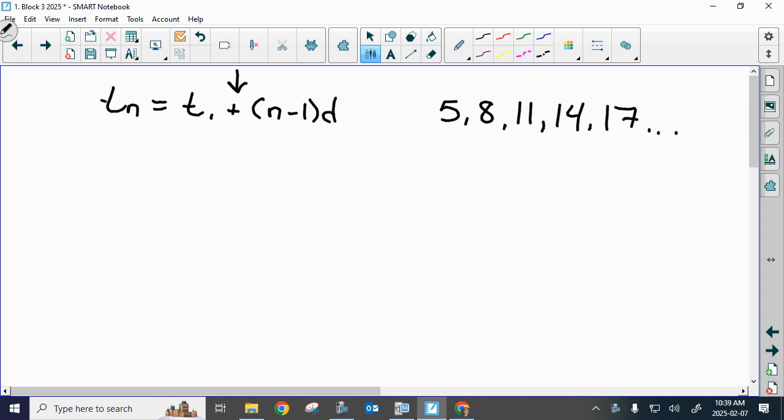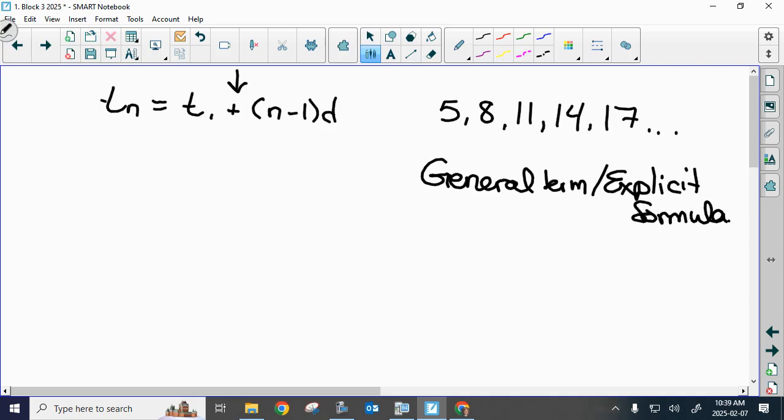When you're finding the general term or explicit formula, we determine the definitive values, like the values that will never change in a sequence. What are the two values that will never change in a sequence? They're definitive, they're solid, they're never going to change. So T1 here is 5. And then what other value is just consistent? Yeah, the D value of 3. These are definitive values, they're never going to change.